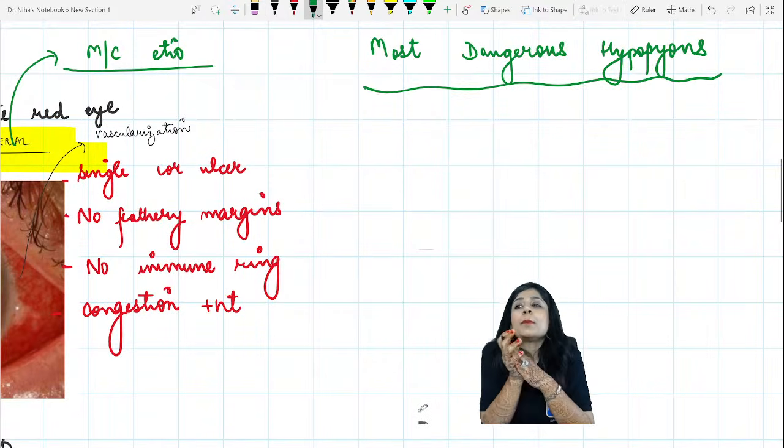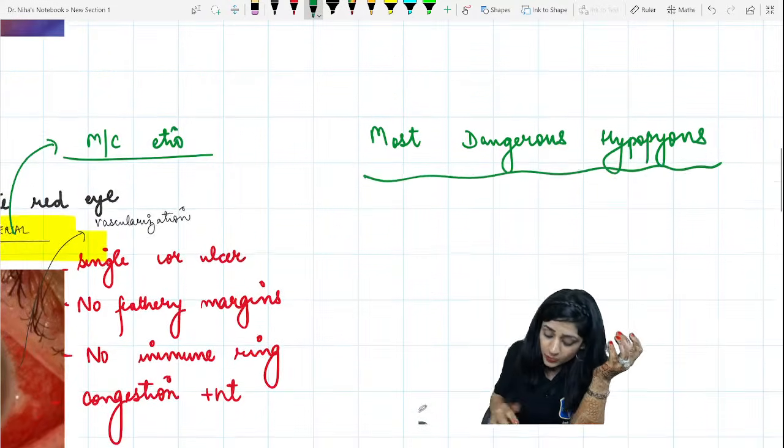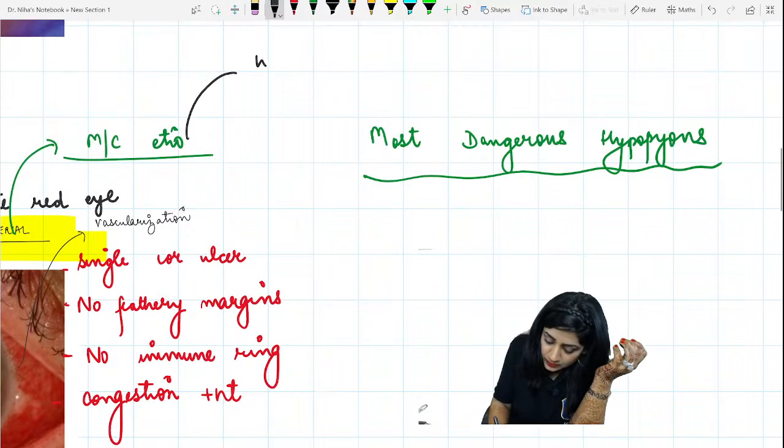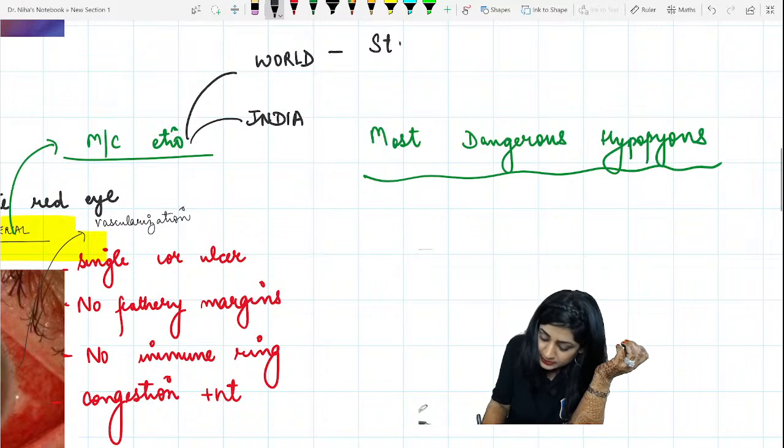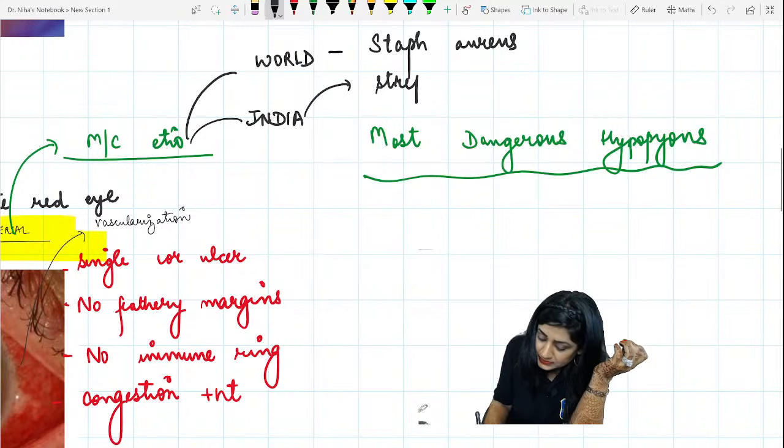So most common etiology, when I talk in the world and also in India. So in the world it is Staph aureus, while in India it is Streptococcus pneumoniae.